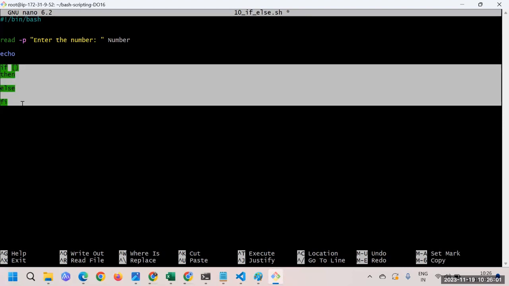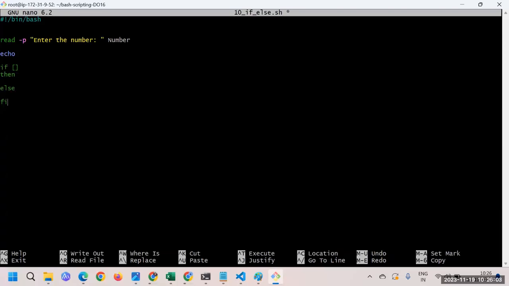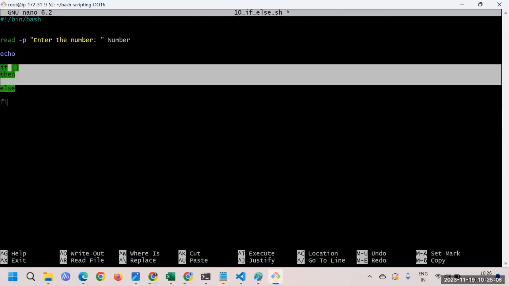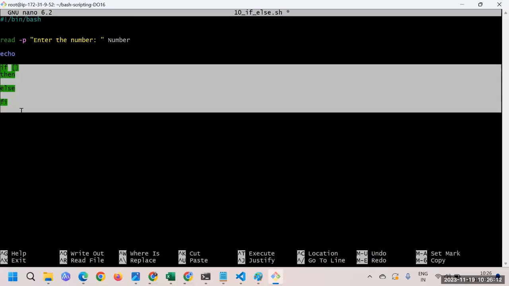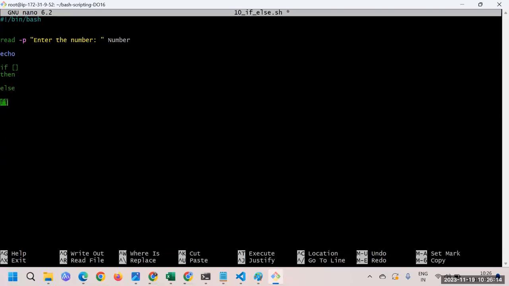So keep in mind that whenever we execute if else, we end this if else condition with fi. Whenever you put fi, it breaks this thing, it is ended here. And this is what the syntax is, but obviously we have to put the appropriate values inside it.